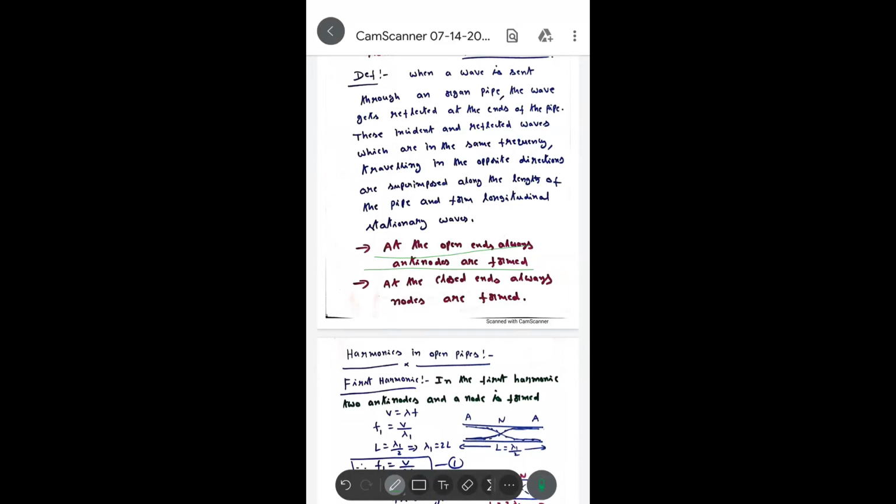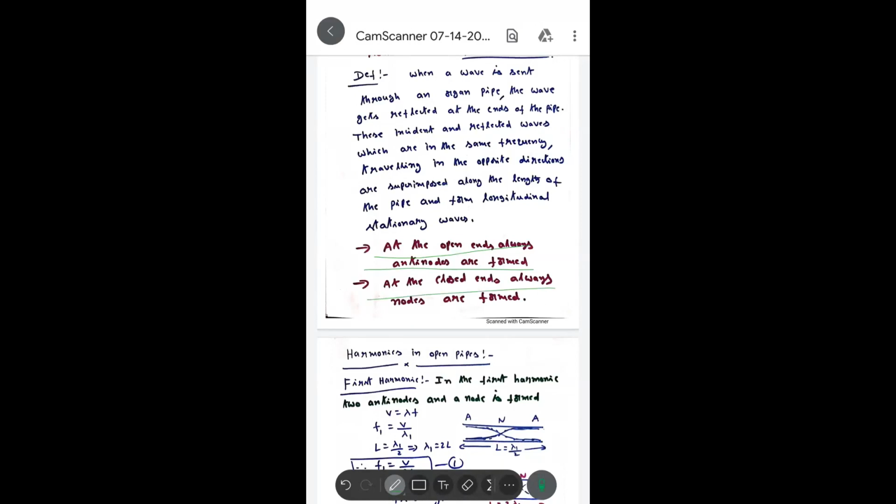At the open end, the wave reflects in the same phase as the incident wave. Both incident and reflected waves superimpose in the same phase: compression to compression, rarefaction to rarefaction. So in the resultant wave, the amplitude equals the sum of the amplitudes of those two individual waves. That's why at the open ends antinodes are always formed.